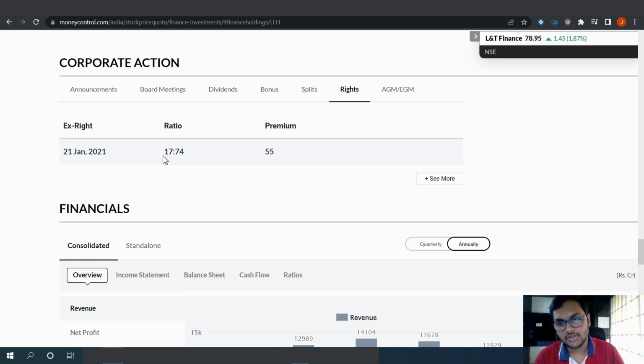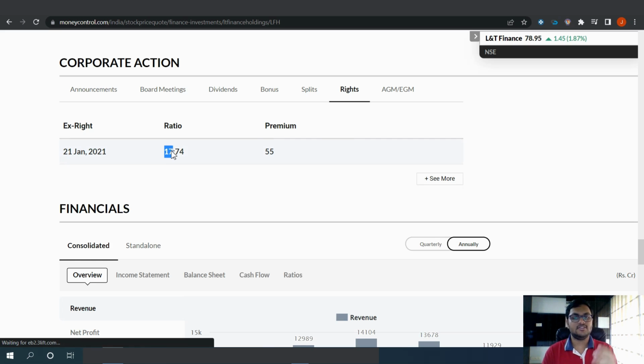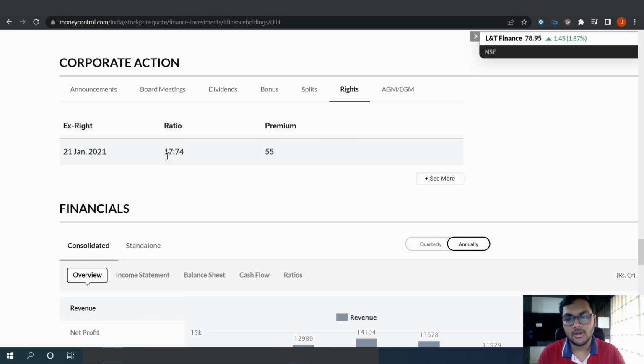Now what is this ratio? Here you can see 17:74. Now how do you read it? So you will get 17 shares at a discounted price, right? So rights issue is like you have the right to those 17 shares. You can interpret it something like this. So you will get those 17 shares at a discounted price for every 74 shares that you own.